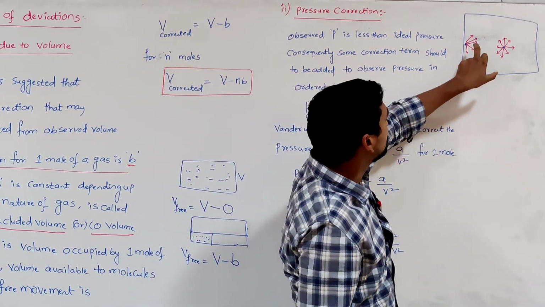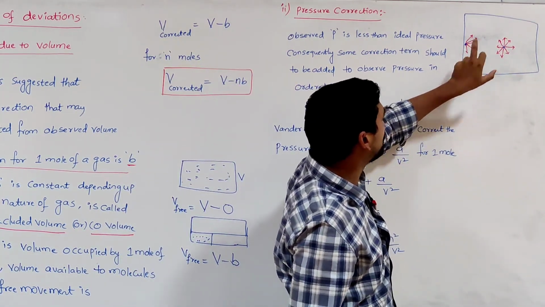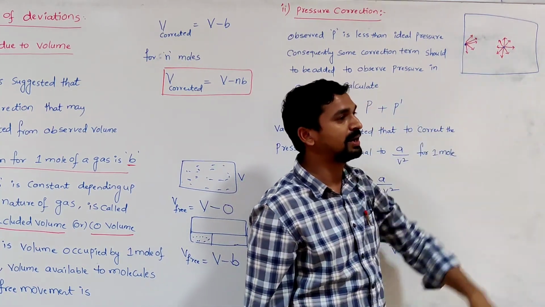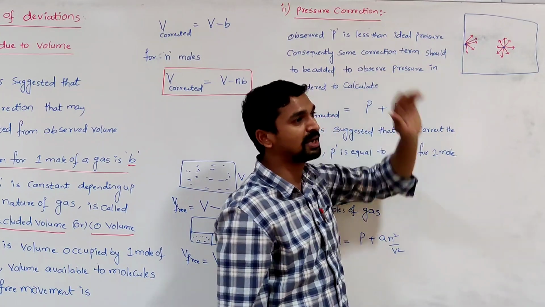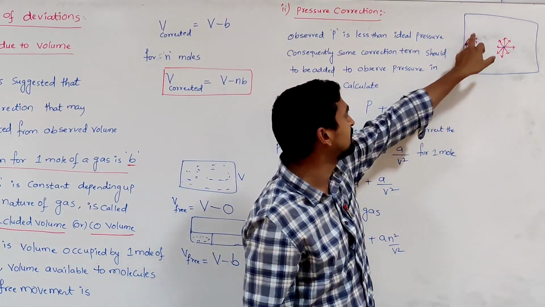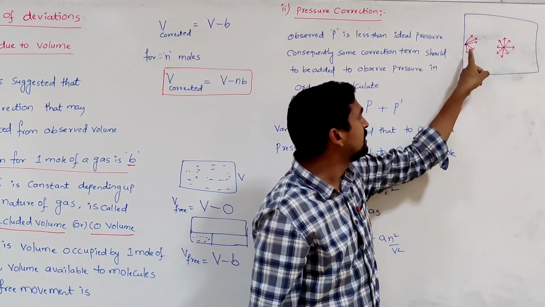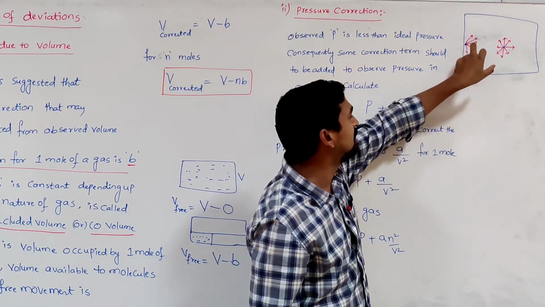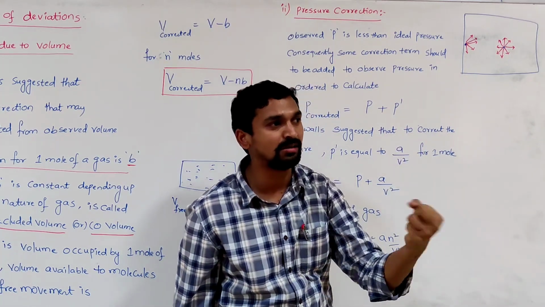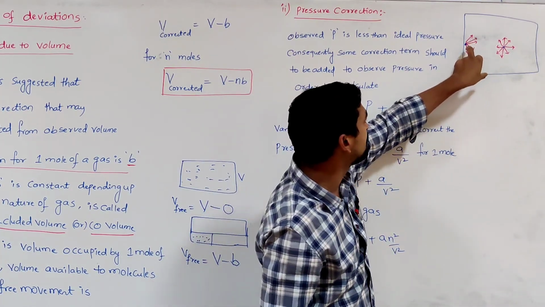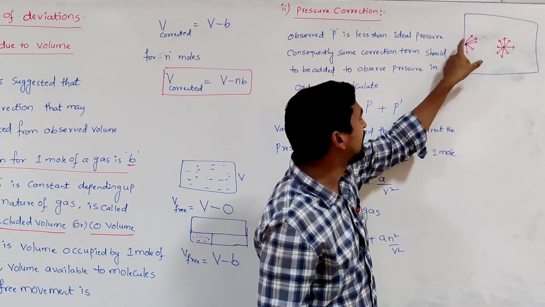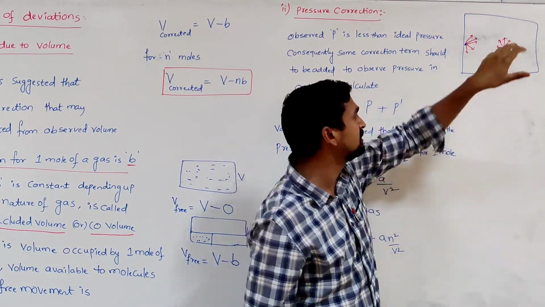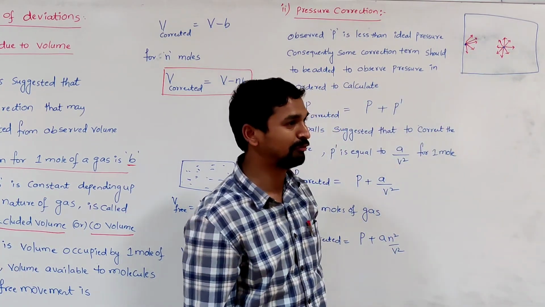But whenever the same molecule approaches the wall of the container, on only one side the neighboring molecules are there, and on the other side the wall of the container is there. So definitely this neighboring molecule can be pulling this gaseous molecule inside the container. That means this gas molecule experiences a certain inward pull. When these neighboring molecules are pulling this gas molecule inside, definitely this gas molecule never hits the wall of the container with a greater force.